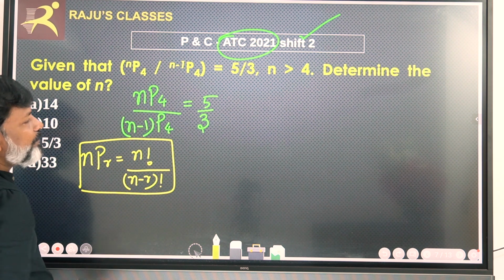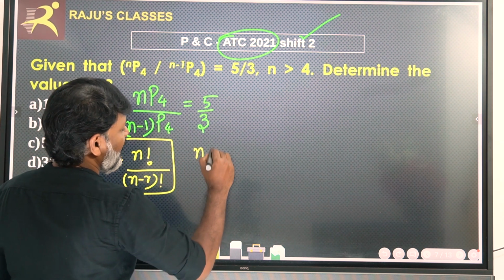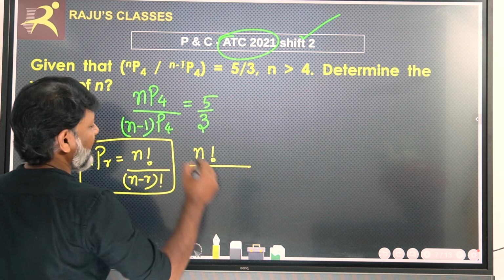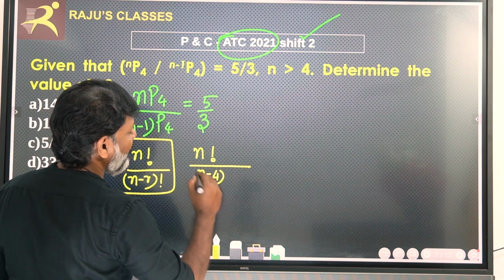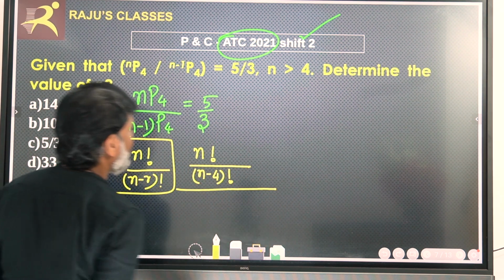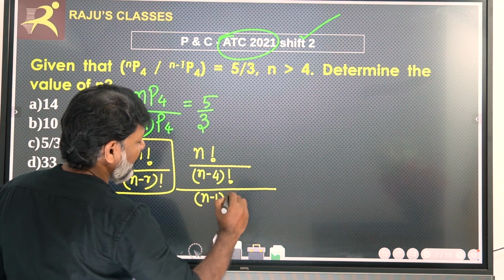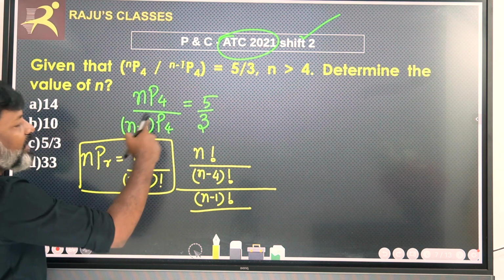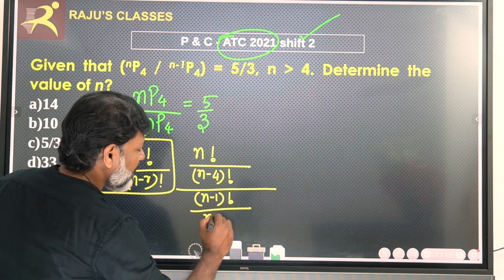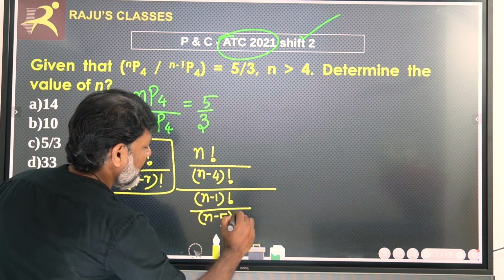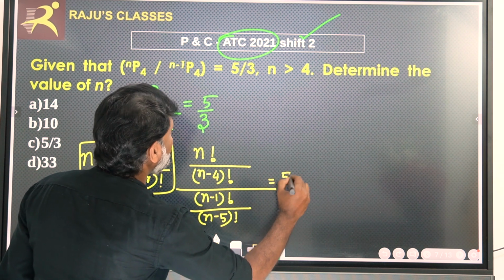Therefore, nP4 can be written as n factorial divided by n minus 4 factorial, the whole divided by (n minus 1)P4. Therefore, n minus 1 factorial divided by n minus 1 minus 4, that is n minus 5 factorial, is equal to 5 by 3.